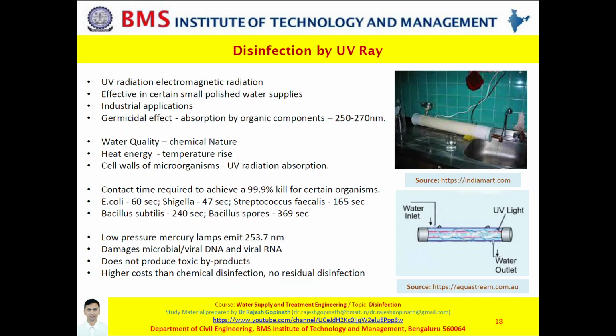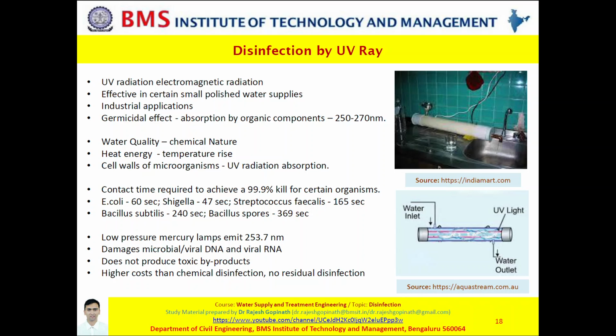So by impairing them, you are able to achieve destruction of the microorganisms. In simple words, dissipation of energy by excitation will cause disruption of the unsaturated bonds, that is say purines and pyrimidines, and this eventually leads to lethal biochemical changes wherein the microorganisms are killed.